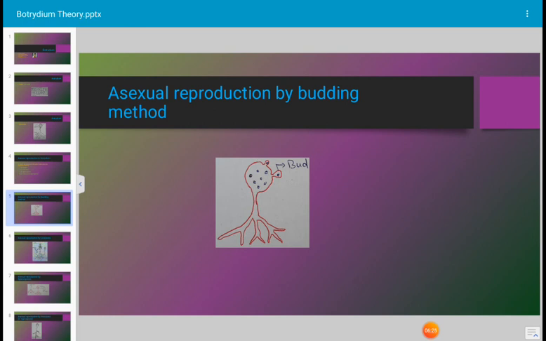Such buds detach from the parental plant and can grow into a new daughter plant. Budding occurs in Botrydium during favorable environmental conditions and in the presence of enough food material. This type of reproduction very commonly occurs in Botrydium divisum. Next slide.